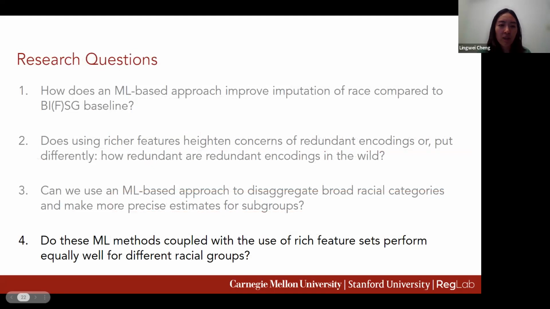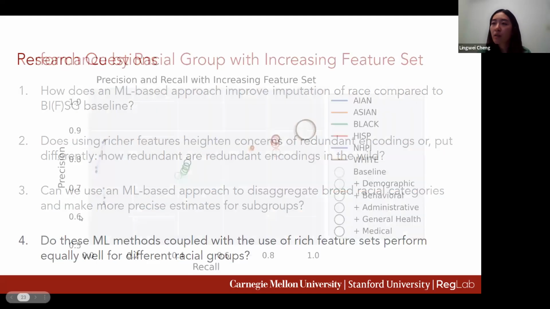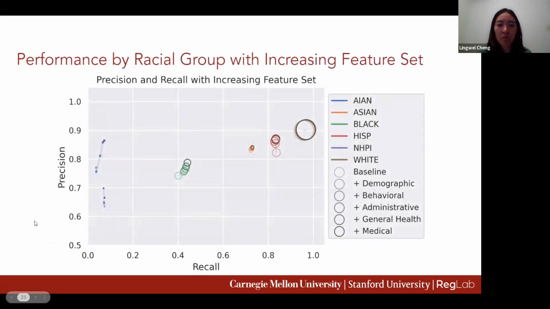Lastly, we want to understand how ML methods coupled with the use of rich feature sets perform for different racial groups. Here we show the precision and recall for each racial group at the 0.5 threshold. The size of the circle corresponds to the size of the group. The transparency of the circle represents the richness of the feature set used for modeling.